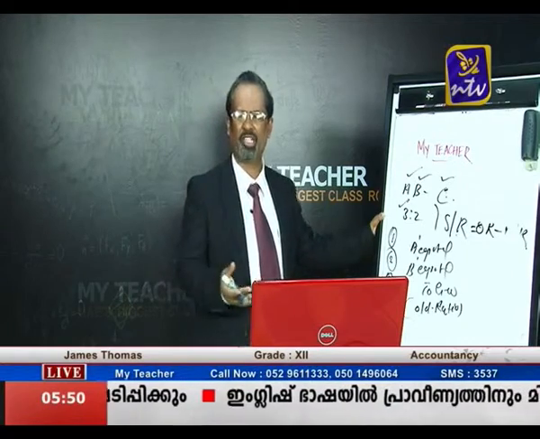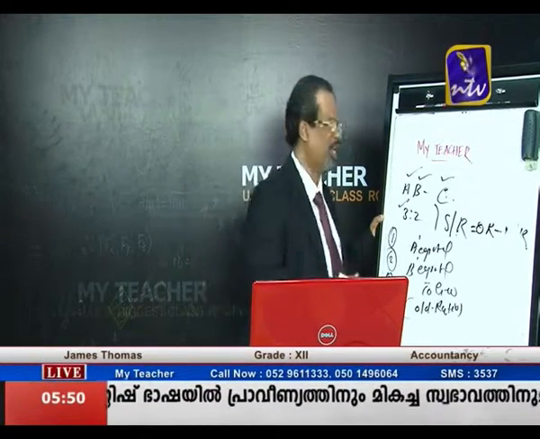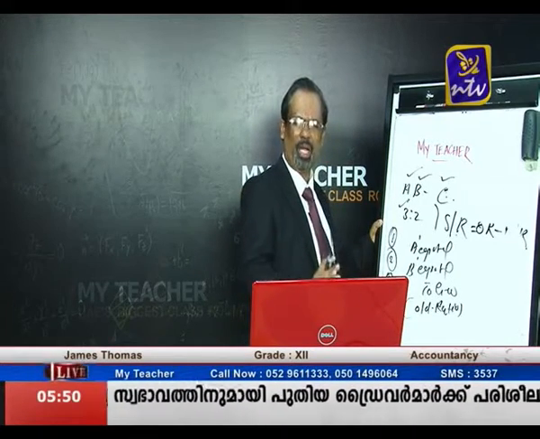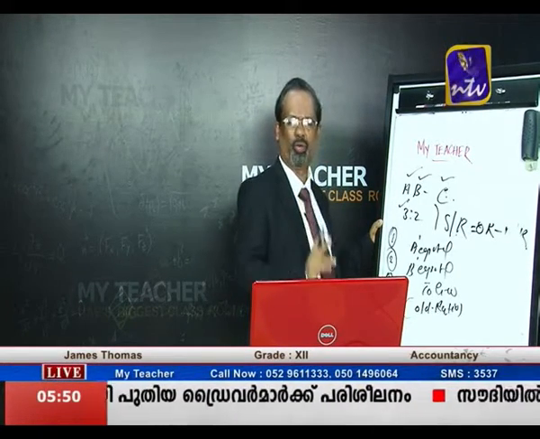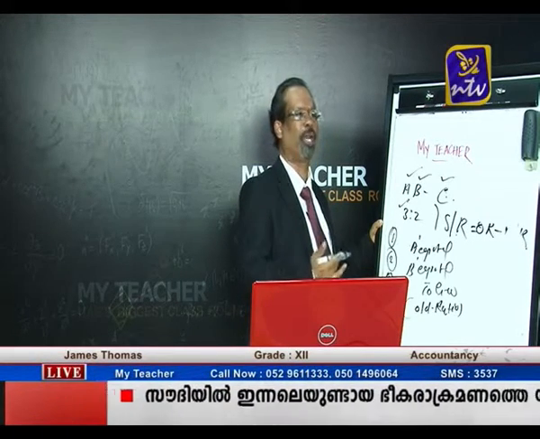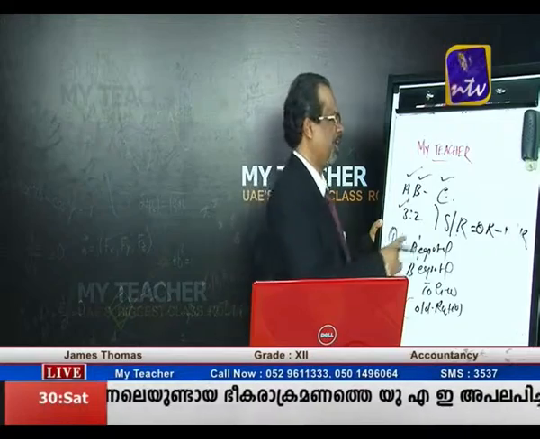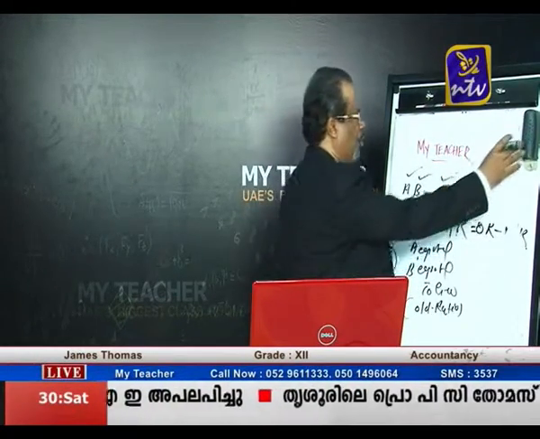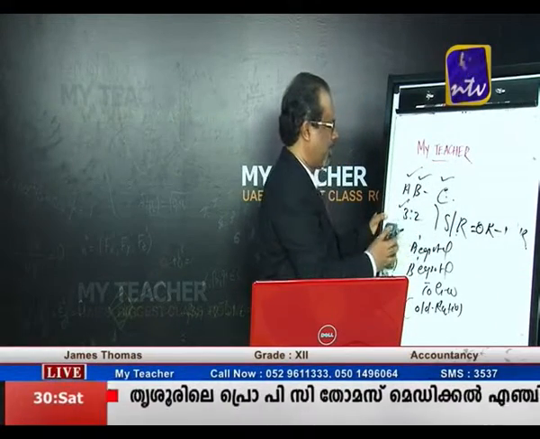The next point is a very important thing, that is, he is unable to bring the goodwill. Suppose the new partner is coming, but he is unable to bring the goodwill. So the journal entry, in my example, is C's current account debit to A's current account and B's current account.